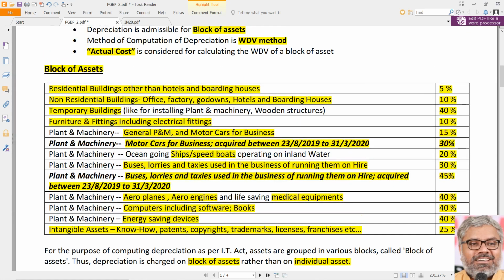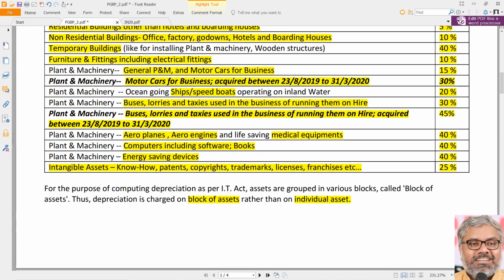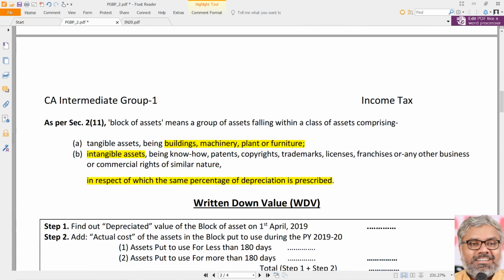Another question, let us say building is there, furniture and fittings are also there. Both are eligible for 10%, 10%. Can we call that one block of asset, same rate of depreciation? Answer is no, they are not. Why? Because the class of assets is different. Buildings is belonging to a separate block, separate category. Furniture is belonging to a separate category.